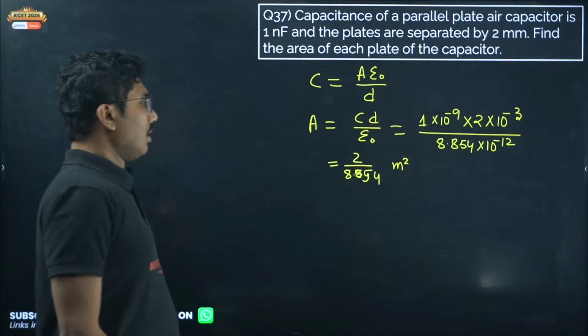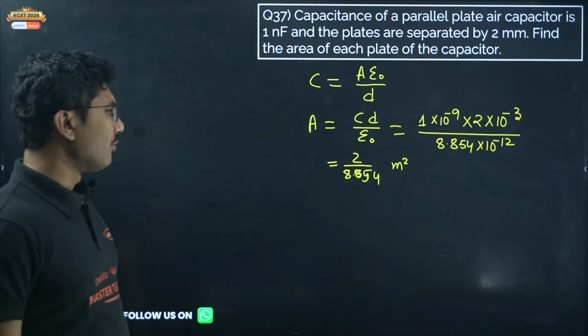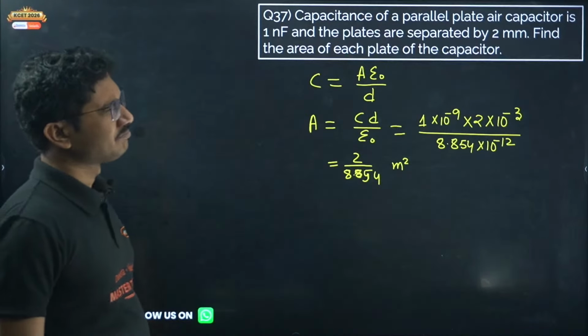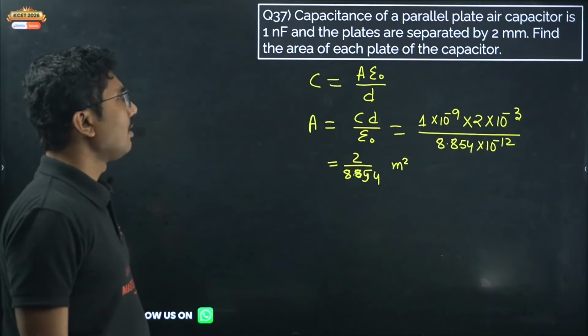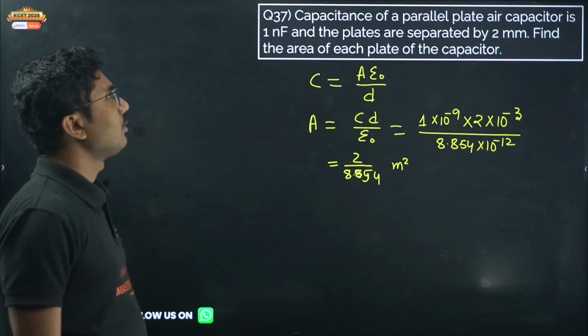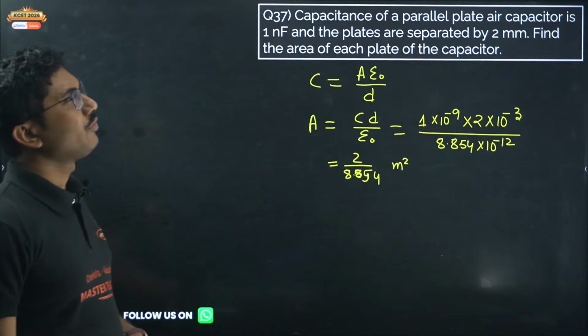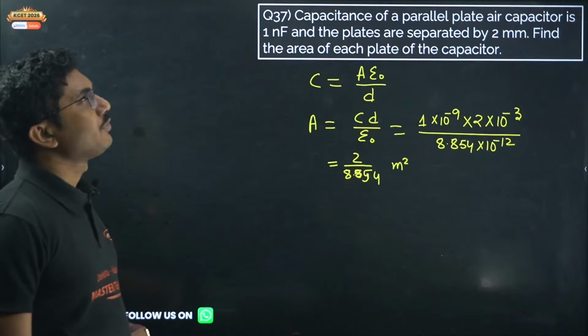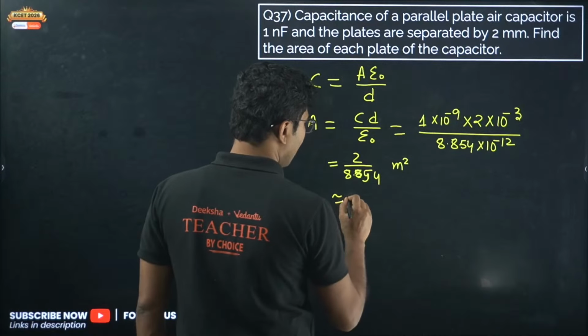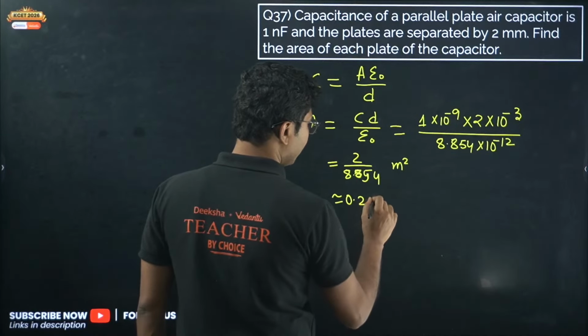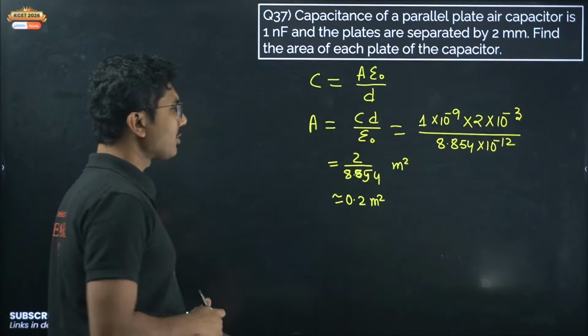Okay, almost 1 by 4.5, that is approximately 0.25, since 1 by 4 is 0.25. So approximately 0.2 meter square.